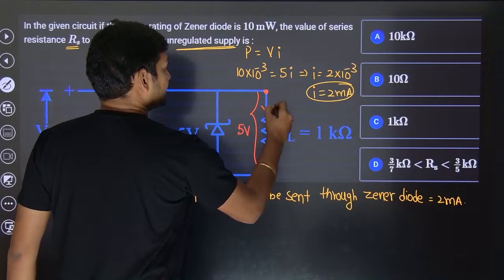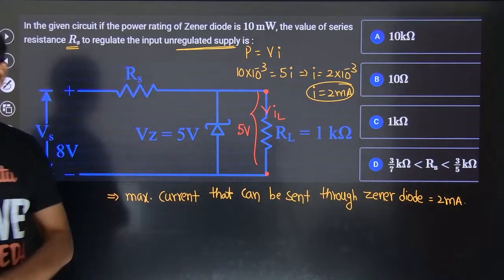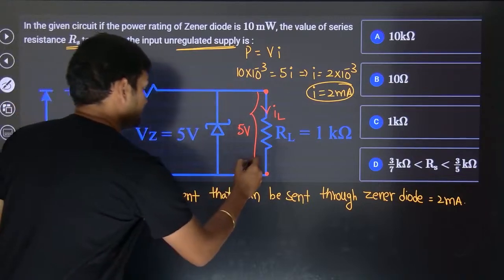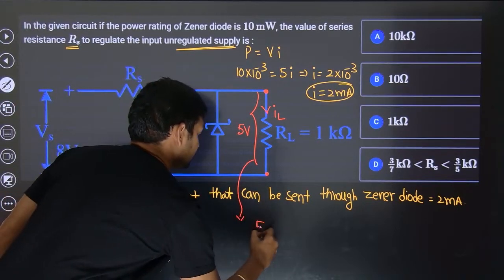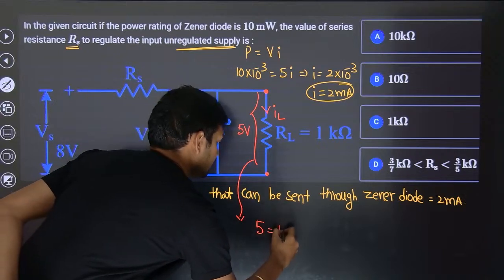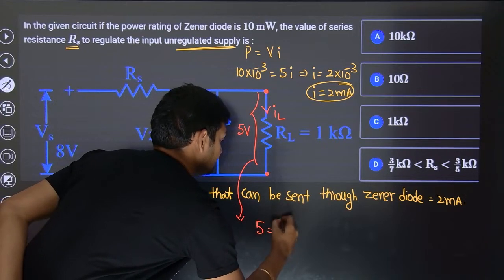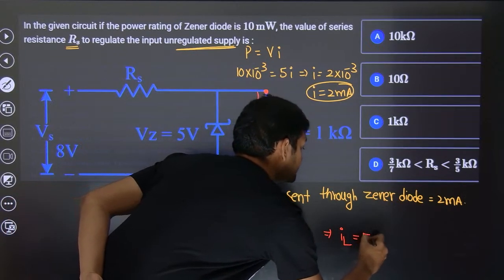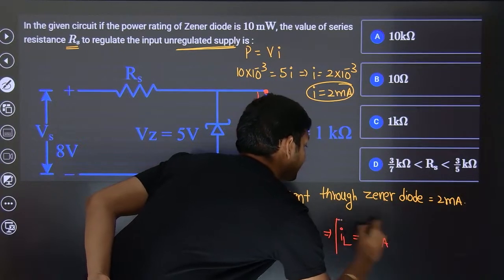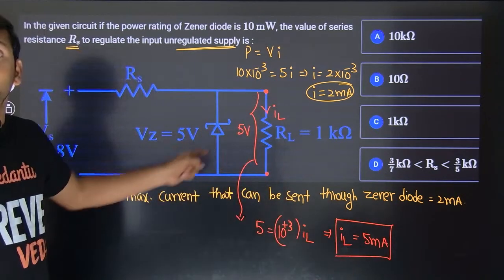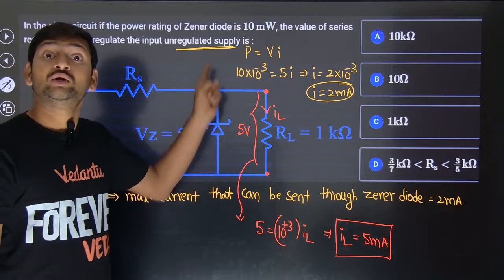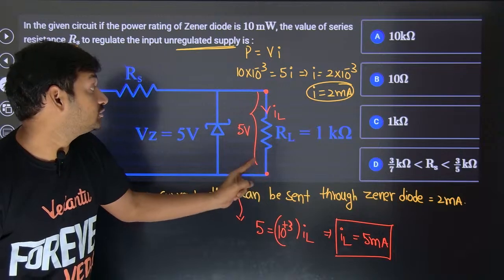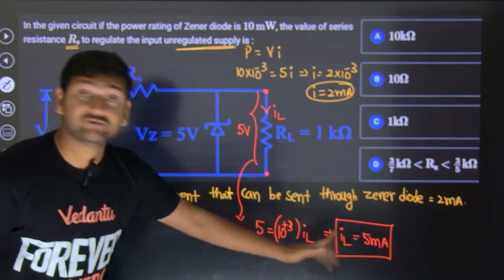Let the current through the load be IL. Then 5 volt is 10 to the power 3 into IL. So the current always flowing through this load resistance is 5 milliamps. Once the Zener breakdown takes place, it maintains the voltage at 5, so the current through the load is always 5 milliamp.